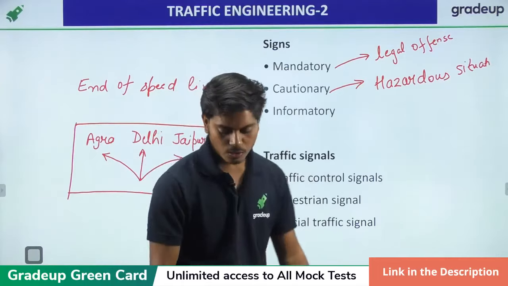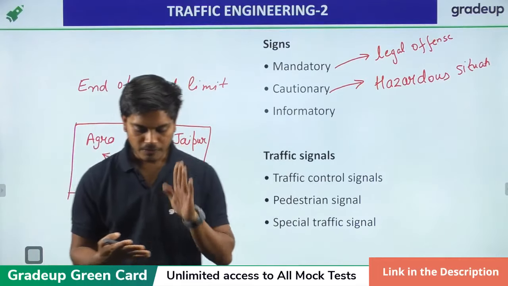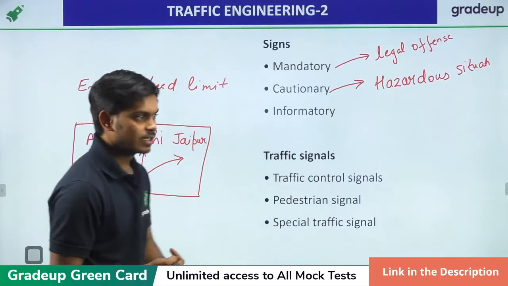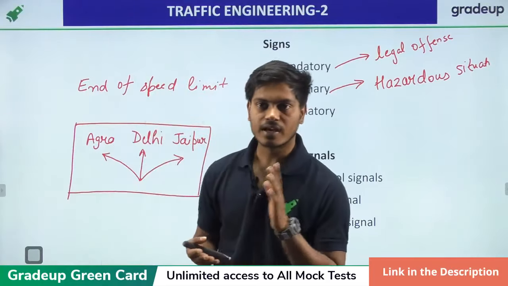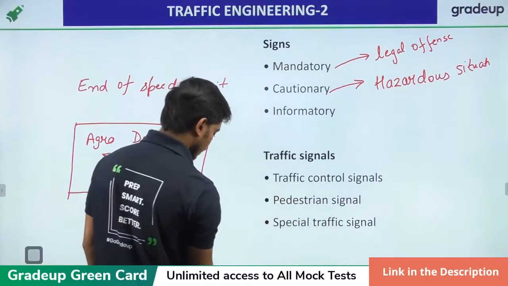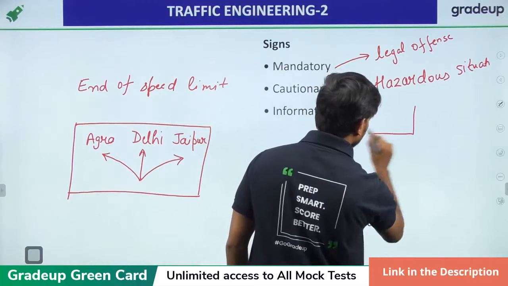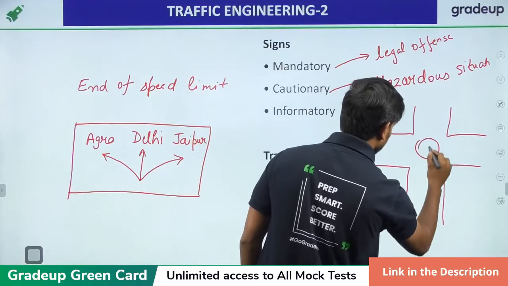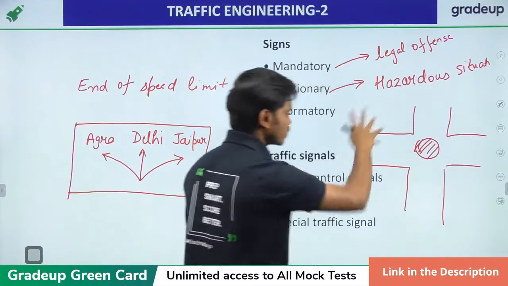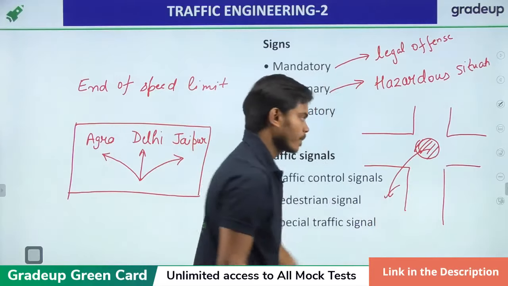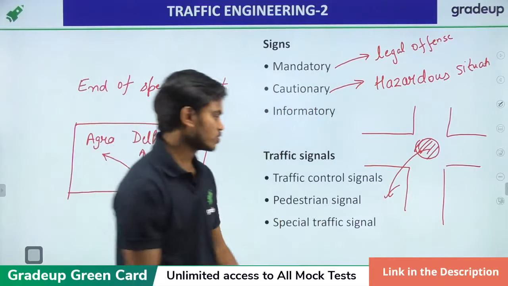So when we are using a road, we have to use the traffic control devices, in which one is the sign, second is signal, then we have marking, and then we have island. Island is what? When we have a crossing, you must have seen that this thing is there. So this whole complete is rotary, and this thing is known as island. So these are the 4 things.